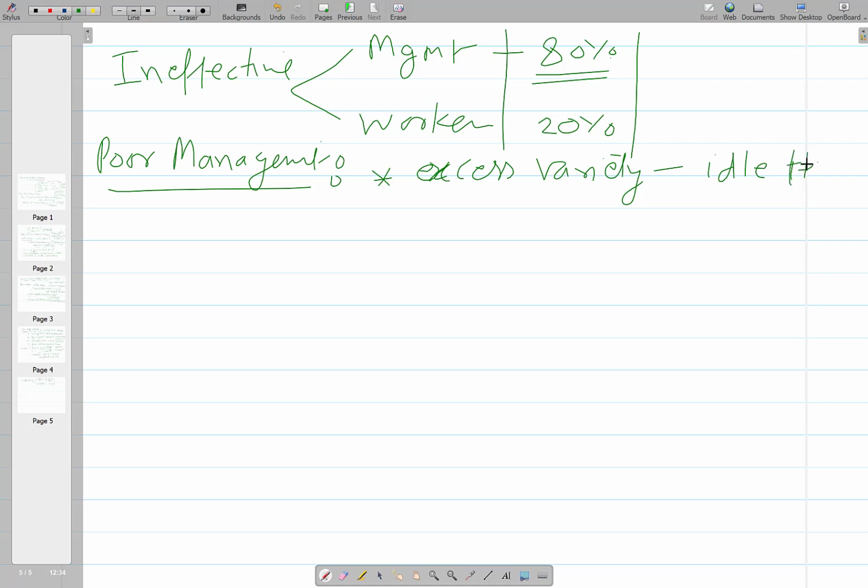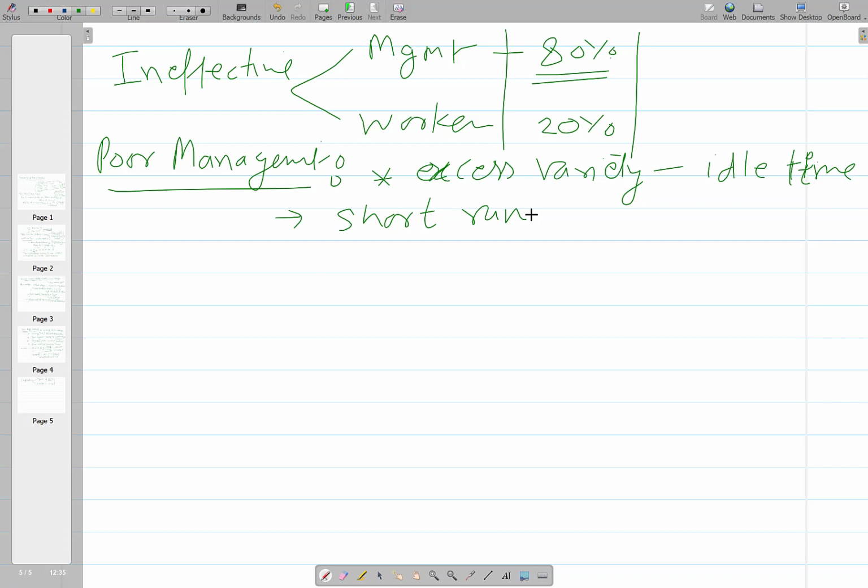This idle time is basically the ineffective time, needed due to the changeovers required, and changeovers are required because of the short runs. We are not producing standard goods needed in high volumes, but a variety of goods, so we need to produce in smaller quantities.